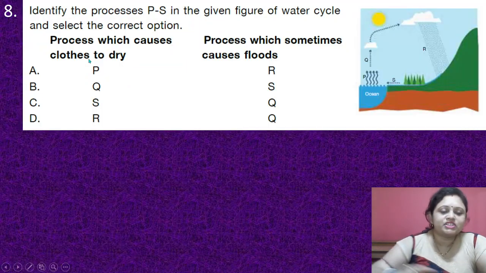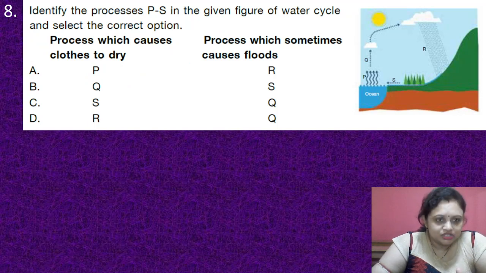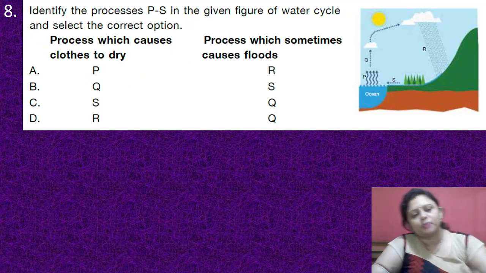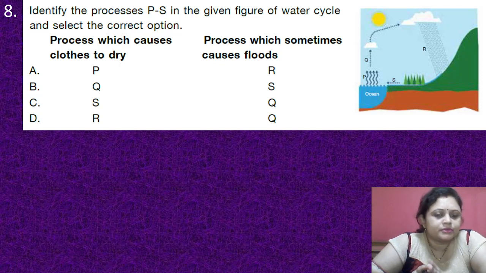Coming to the next question, identify the processes P to S in the given figure of water cycle and select the correct option. The process which causes clothes to dry, then the process which sometimes causes floods. So options are A, P, R, B, Q, S, C, S, Q, D, R and Q. Okay.